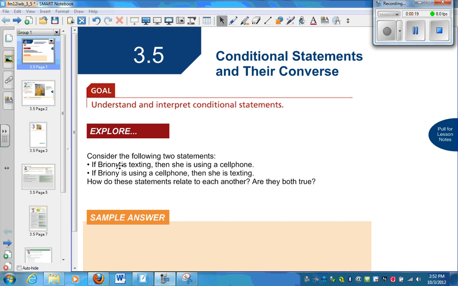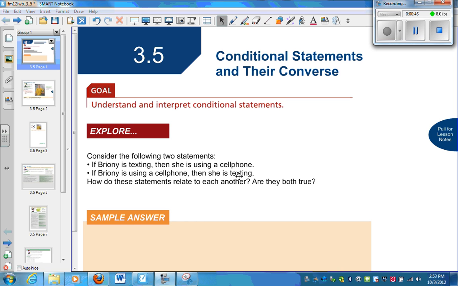Okay, they're related because we have if texting, then cell phone, and here we have if cell phone, then texting. These are called conditional statements, if-then. There's a hypothesis and a conclusion. So we switch the hypothesis and the conclusion. Are they true? If she's texting, is she using a cell phone? Yes. Now I know there's a little bit of a loophole. I know there's ways you can text on a computer and an iPad.